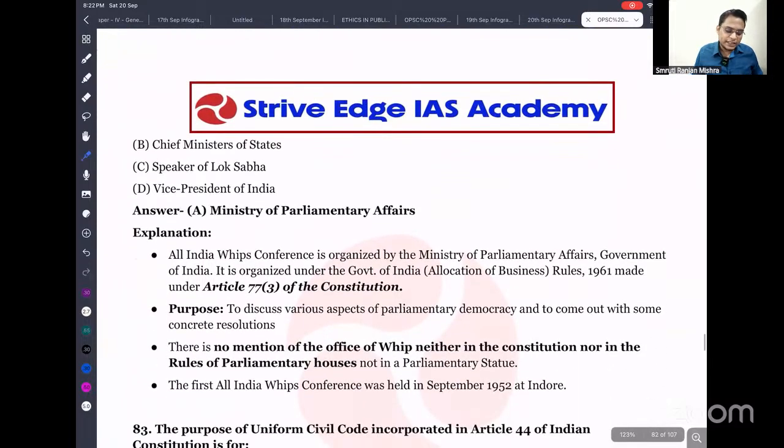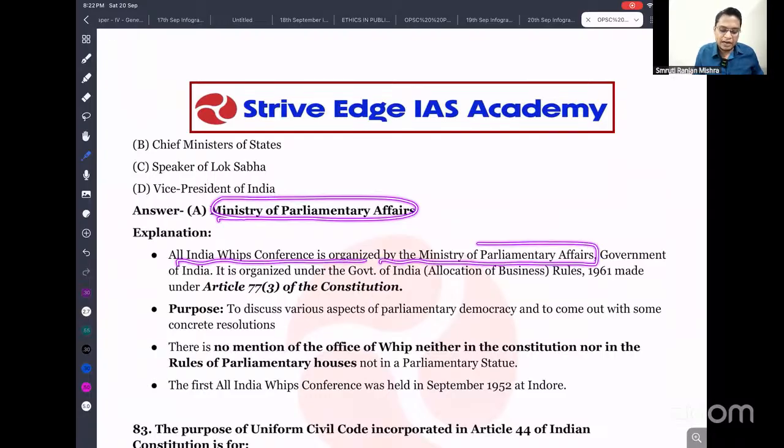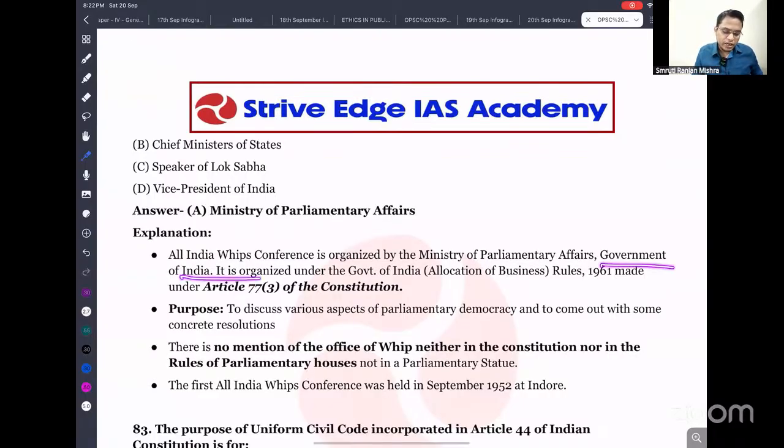So here let's discuss in detail about the whip. The All India Whips Conference is organized by the Ministry of Parliamentary Affairs. It is not any other, it is the Ministry of Parliamentary Affairs, under the Government of India Allocation of Business Rules. These rules basically allocate which ministry will have which department. So it is given to the Ministry of Parliamentary Affairs.